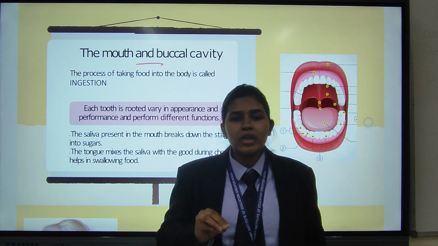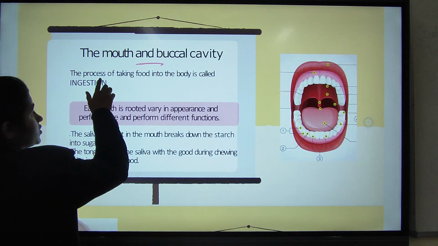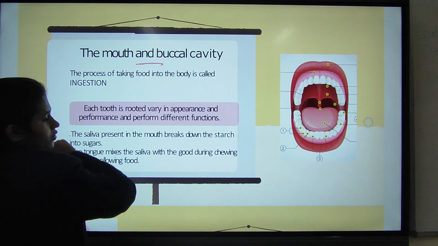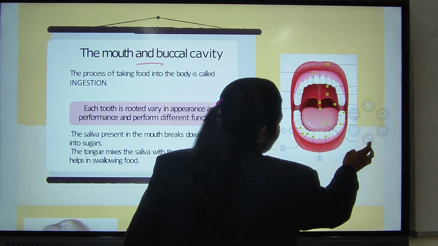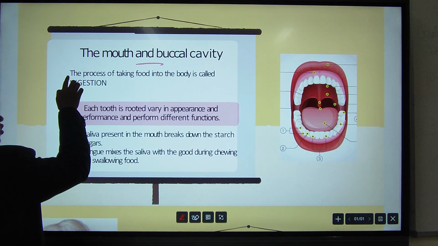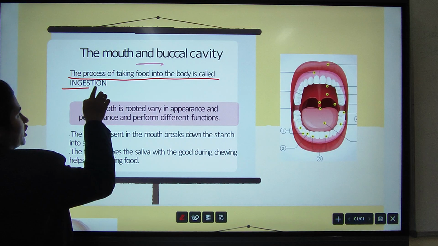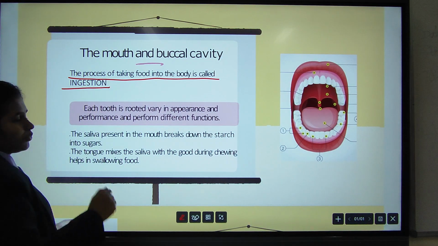The process of taking food into the body is called ingestion. Here the process starts.